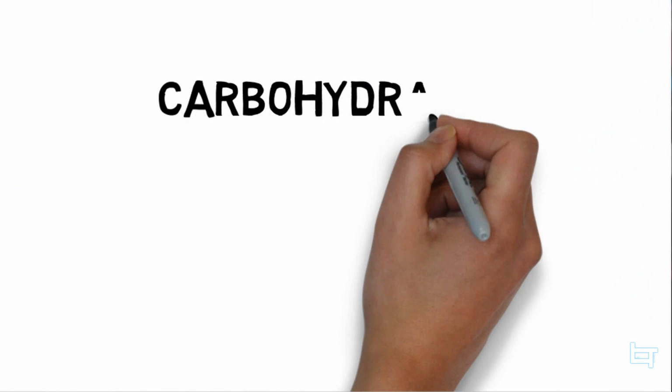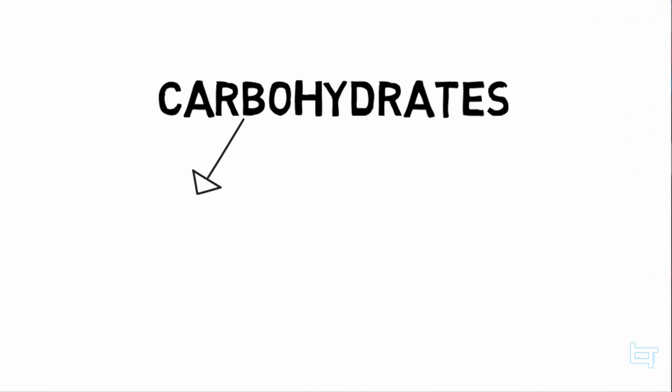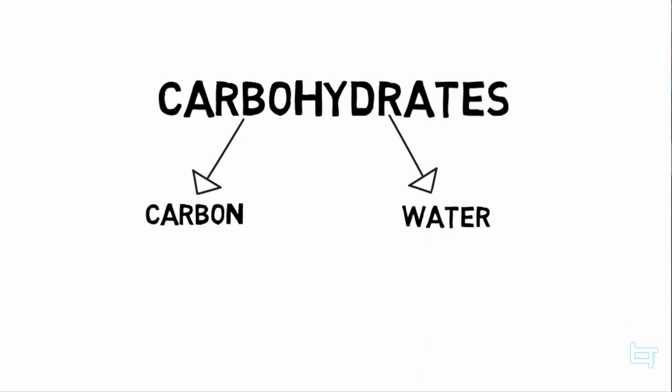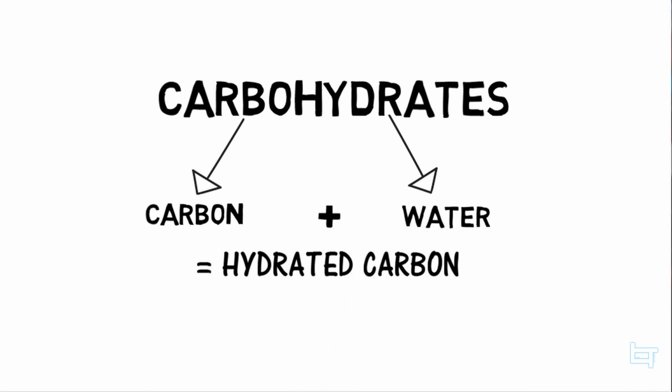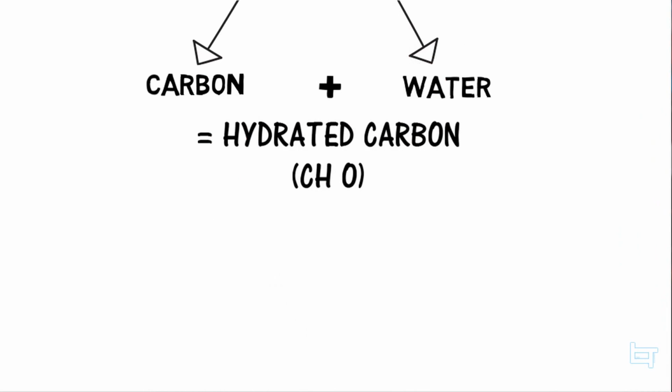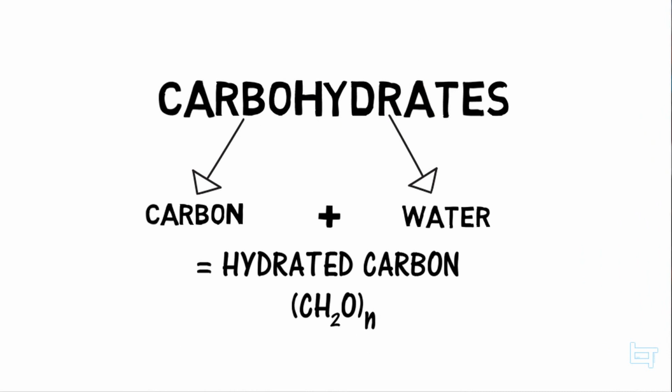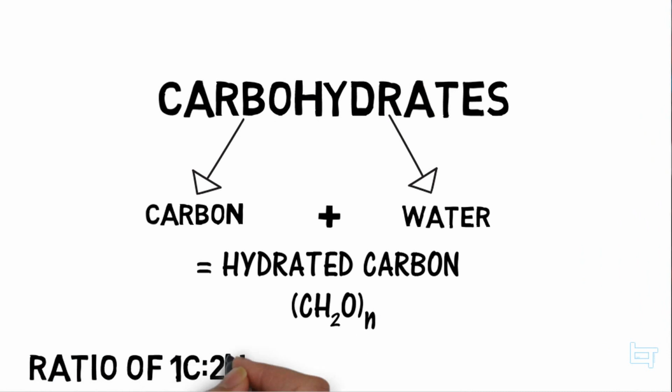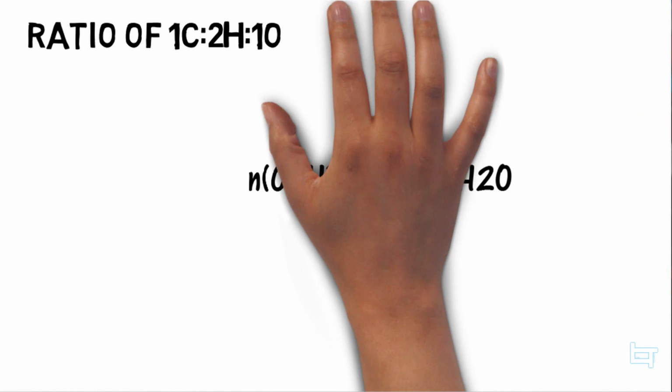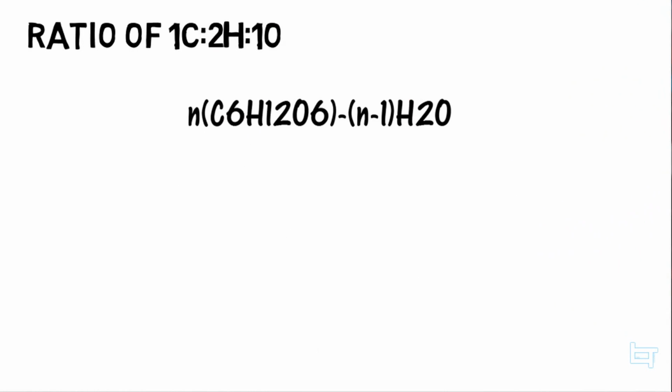So notice the name carbohydrates. Well, we can break this up and we see that carbo is carbon and hydrate is water. That is carbon plus water, which is called hydrated carbon. From the name itself, we can figure out its empirical formula, that is CH2O, and we'll put an N depending on how many sugars are combined. So we can say it has a ratio of 1C, 2H, and 1O. So to make long things short, this is the basic formula for carbohydrates.